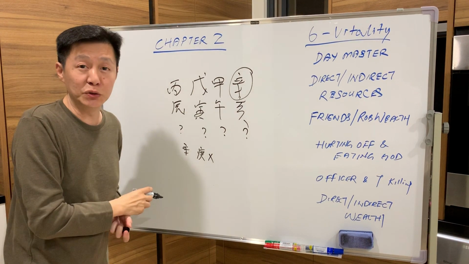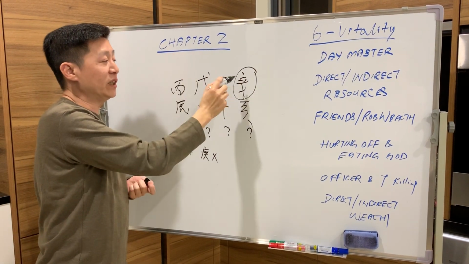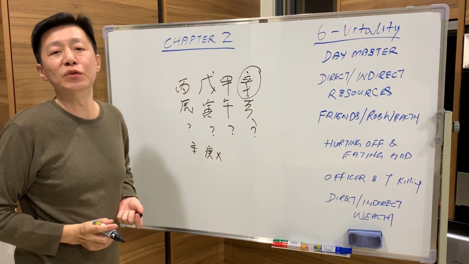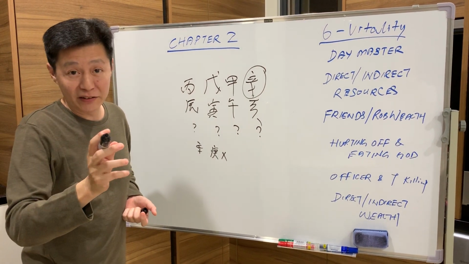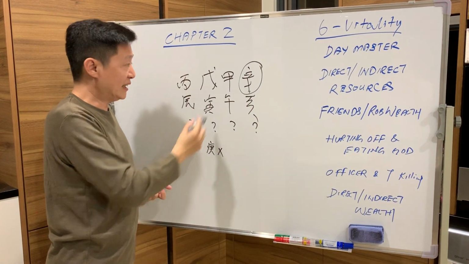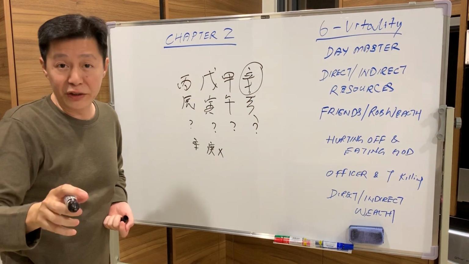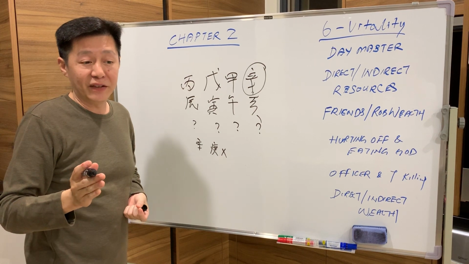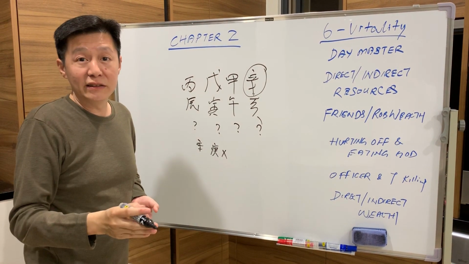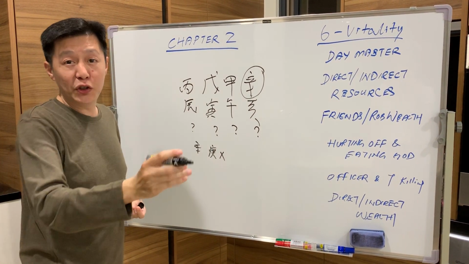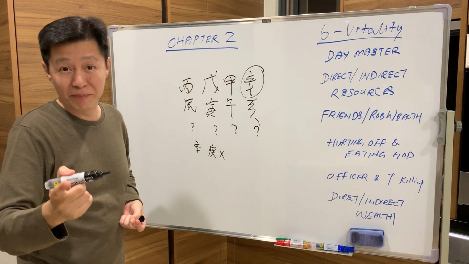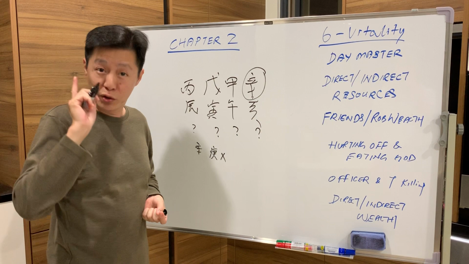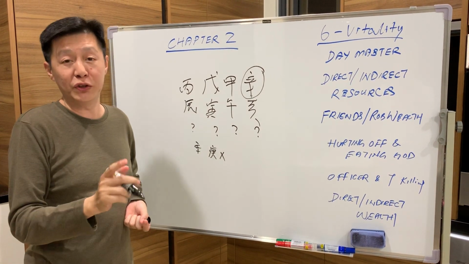Whatever they say, they will do. As long as they only appear on the stem and not on the branch, they say, but they don't do. Understand, right? Anything that is rooted is real, right? Anything that is real can be very forceful. If they say they want to kill you, they will kill you. It's the same. If they say they want to do, they will do. They will try all the way to kill you.